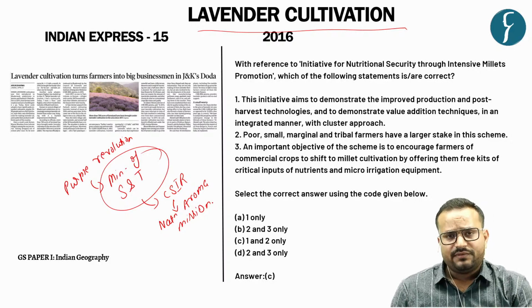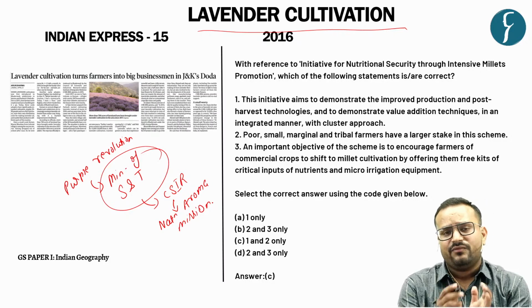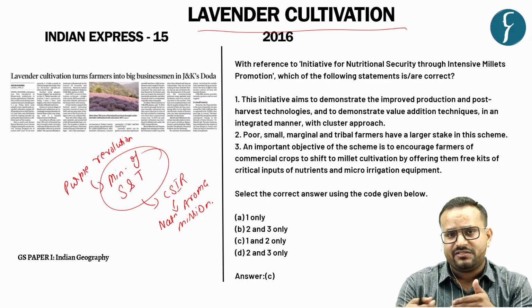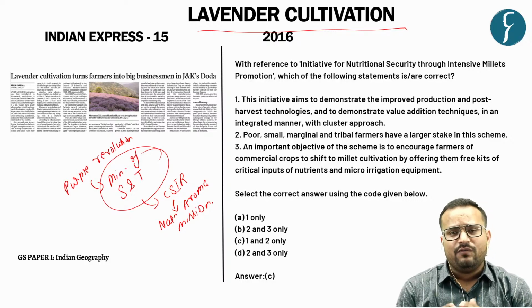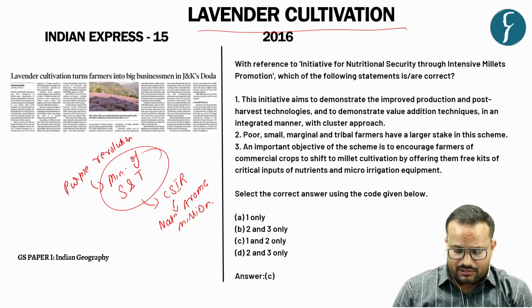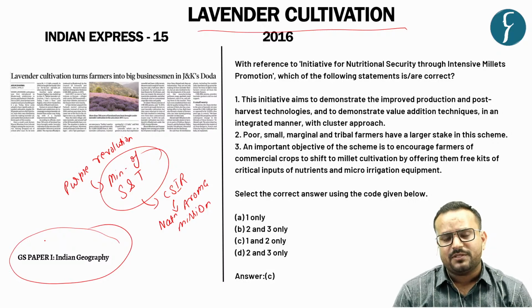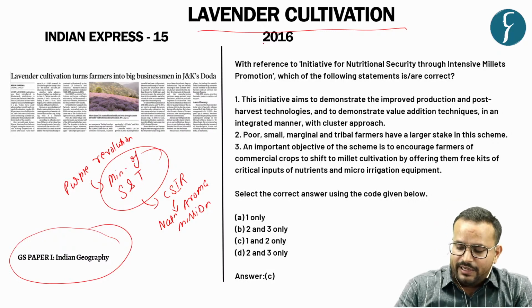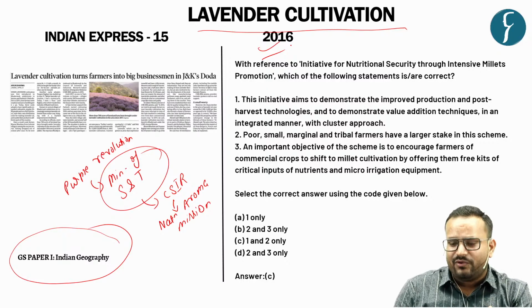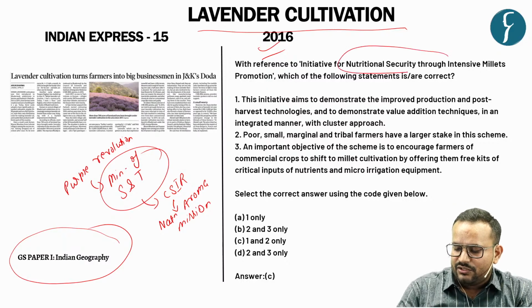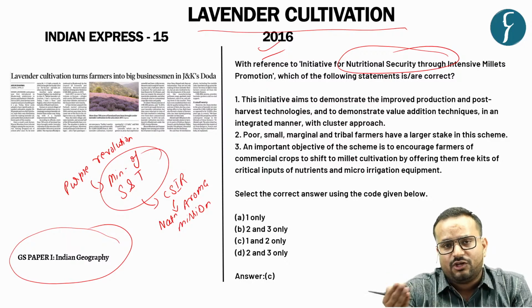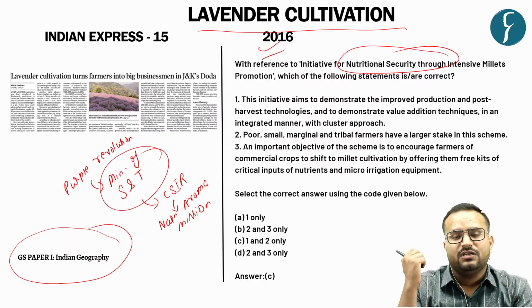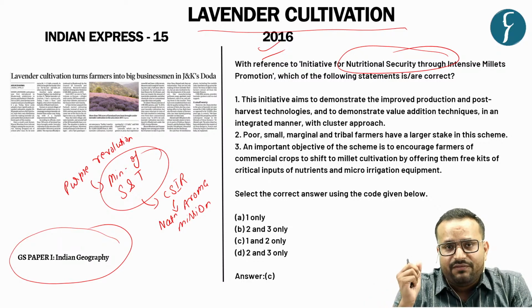So with the introduction of this, the farmers or the people who engaged in this activity have witnessed an increase in their income and overall improvement in their lifestyle. In that context, it becomes important from the perspective of Indian geography, GS paper 1. And in 2016, you had a question on this kind of mission, that is nutritional security through millet promotion. So similarly, you can have a question on, say, National Aroma Mission or lavender cultivation or purple revolution. What is purple revolution as such? So in that regard, let's discuss lavender cultivation.